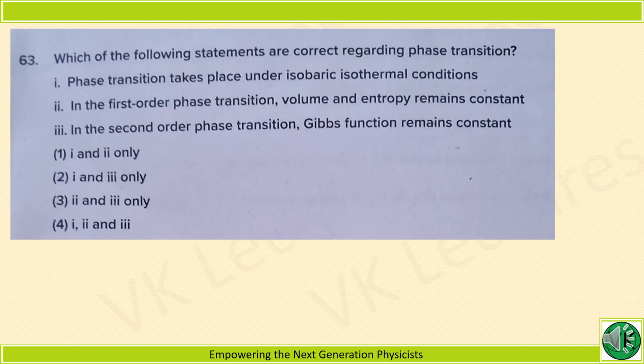So, according to the question, phase transition takes place. Yes, this is true. First order phase transition, volume and entropy remain constant? No, they change. In second order phase transition, Gibbs function remains constant. Yes, this is true. So 1 and 3 are the only correct answers. The option is option 2, 1 and 3 only. And in the final answer key, it is shown as the fourth option, but that is not true. It's the second one, 1 and 3.